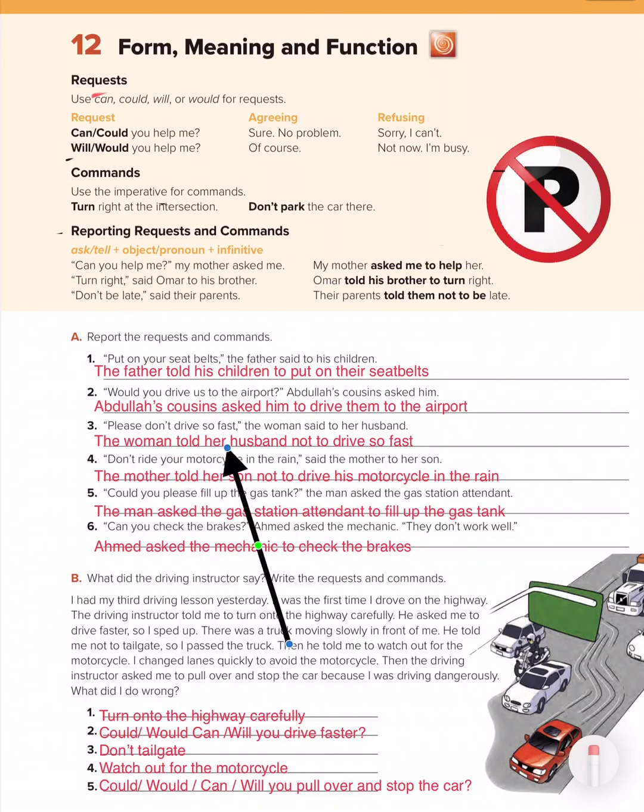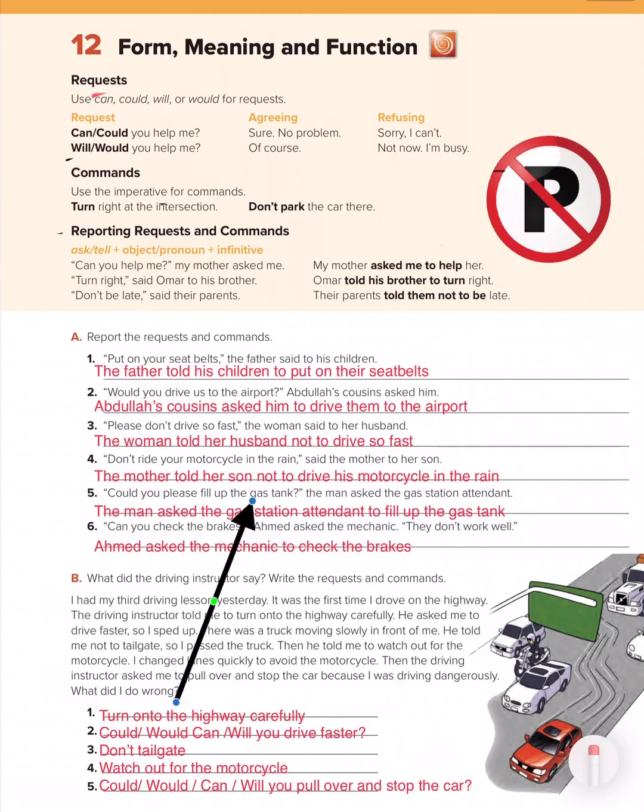Please don't drive so fast, the woman said to her husband. The woman told, so as you can see here, it must be in the past. As you can see, told her husband not to drive, infinitive, to drive so fast. Don't ride your motorcycle in the rain, said mother to her son. The mother told her son not to ride the motorcycle in the rain.